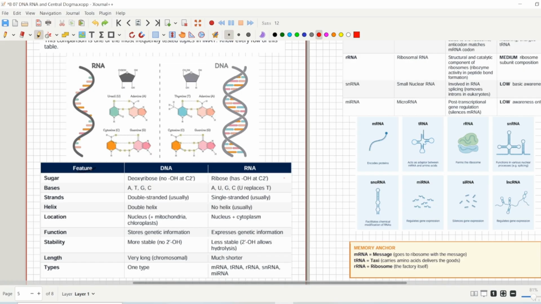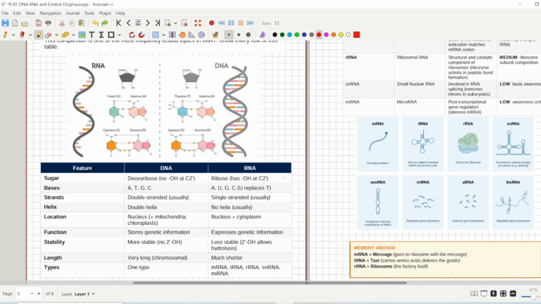While for the strands, DNA contains double strands and RNA contains a single strand. DNA contains a double helix structure while RNA contains a single strand, so it does not form a helix. But there is an exception, we will discuss it after this table. The next thing is about the location. You know that DNA is present at 3 places in eukaryotic cells. In eukaryotic cells, the DNA is present in the nucleus and then in 2 self-replicating organelles. The 2 self-replicating organelles are mitochondria and chloroplast.